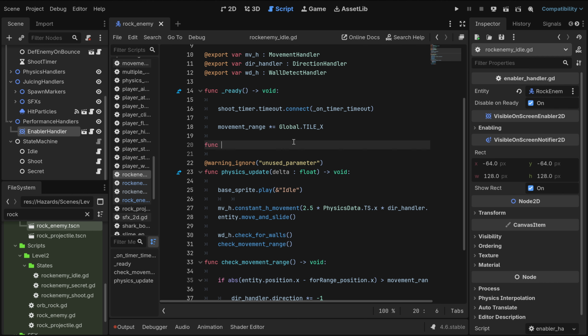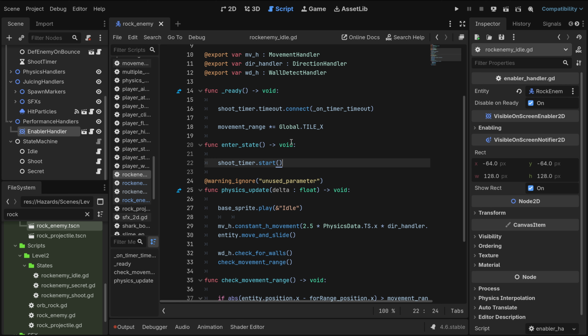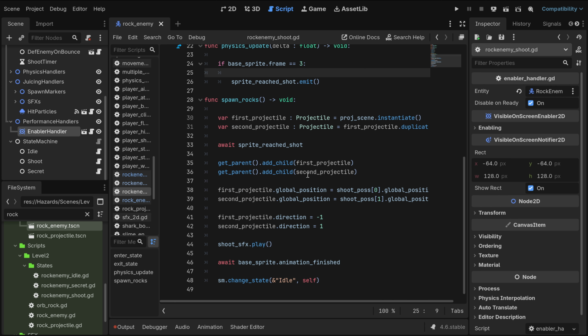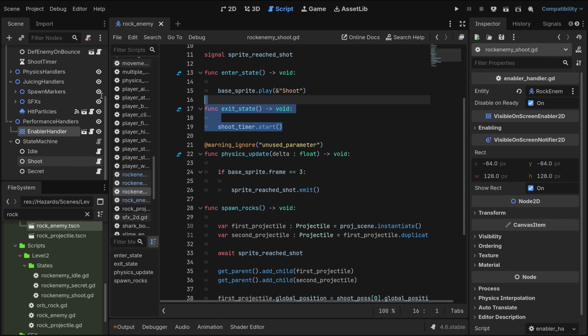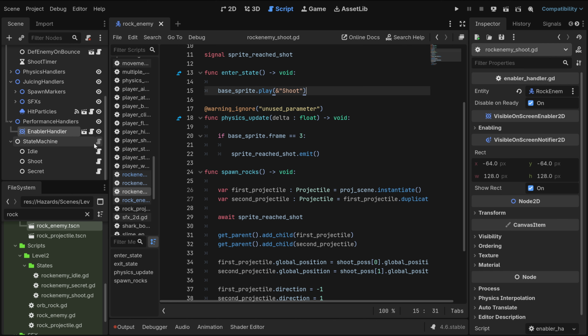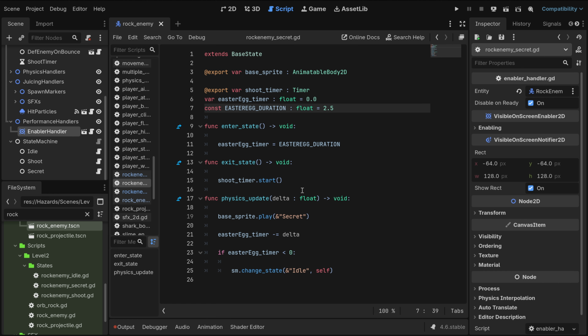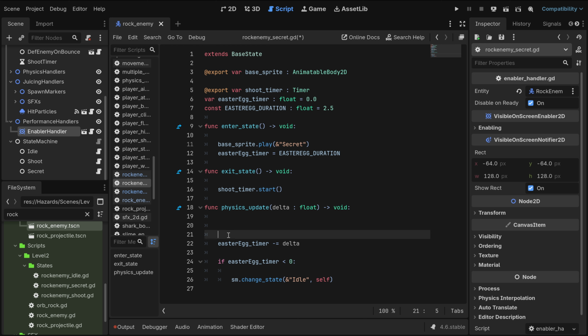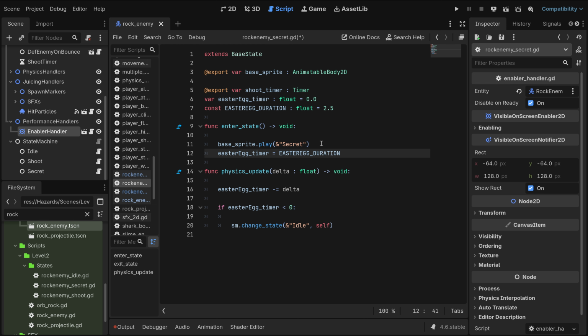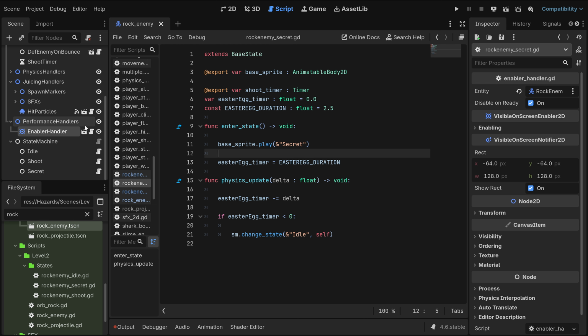This can actually be in the enter state of this, and then this can be removed. And like, I can do this and remove this. Okay.